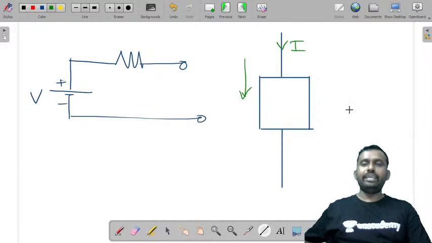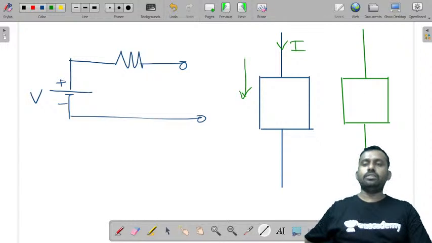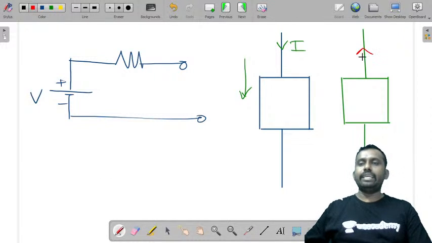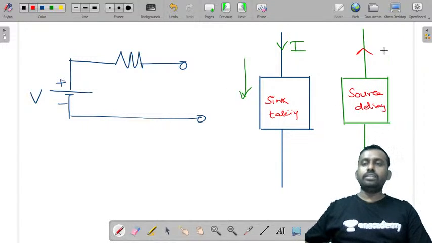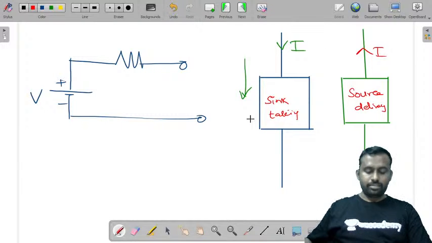And if you take the other case, when the charging is complete and you are using your mobile, it delivers. Now, if you observe these two cases, in this case, it is acting like a sink, which is taking the energy, or absorbing. In this case, it is acting like a source, which is delivering. The current is in this direction.